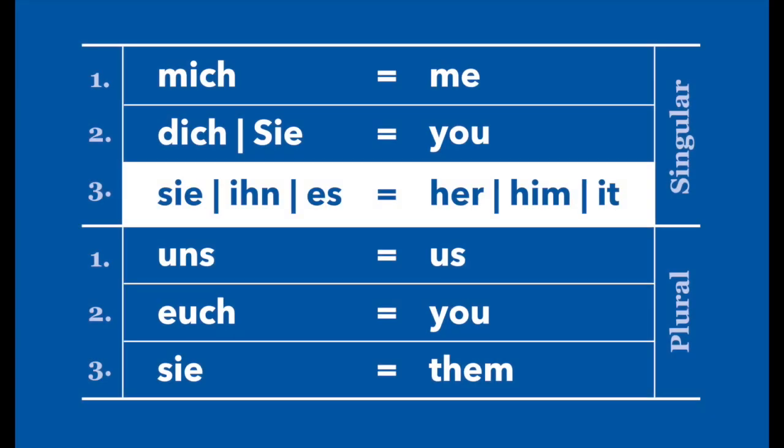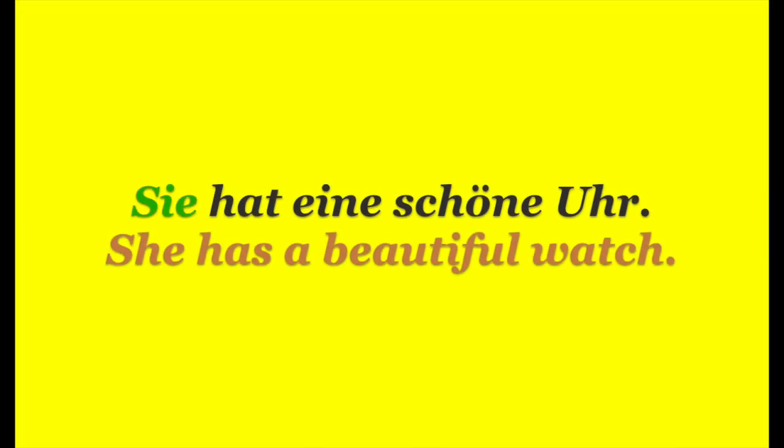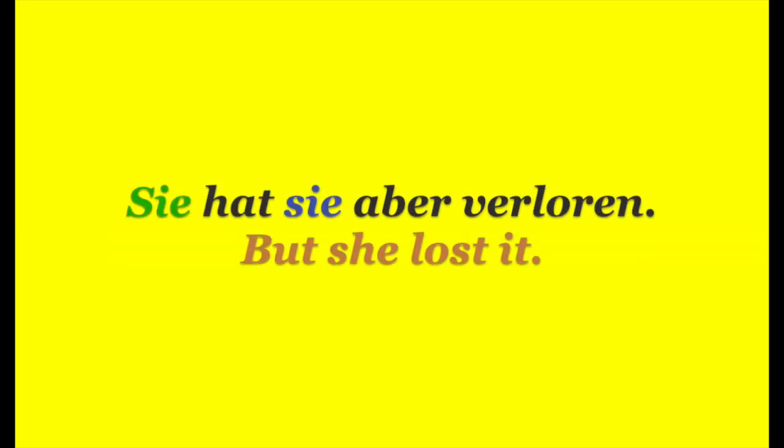The third person singular, we had this example, sie hatte eine schöne Uhr. Now let's go on and transform eine schöne Uhr into an accusative personal pronoun. Sie hat sie aber verloren. But she lost it. She lost the watch.